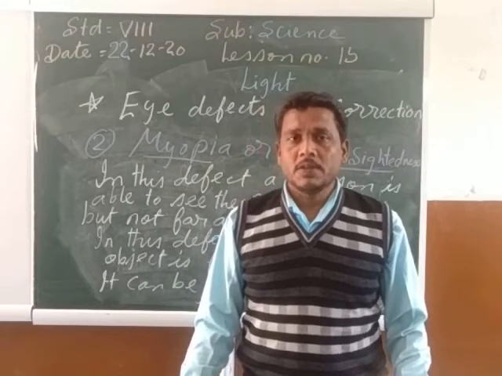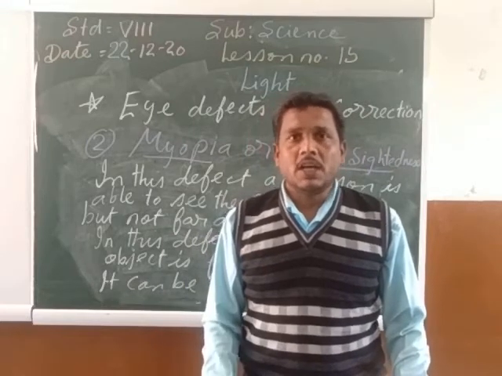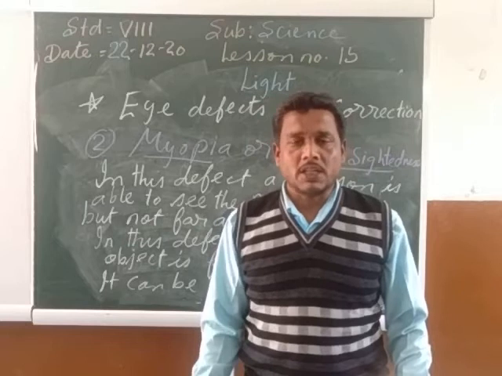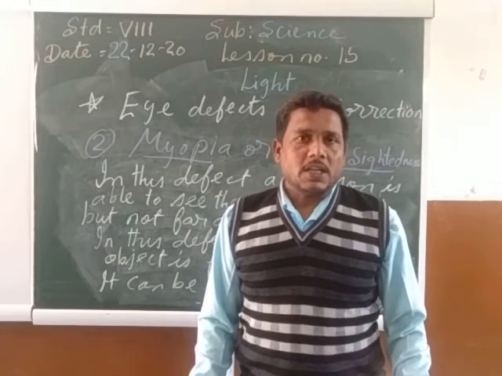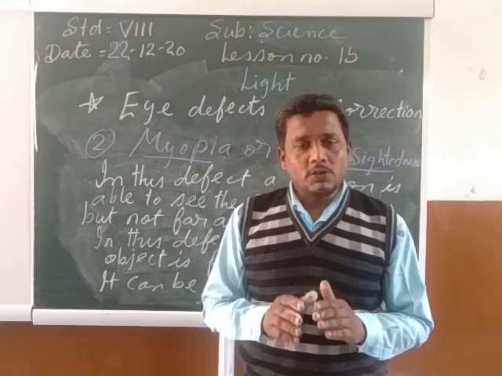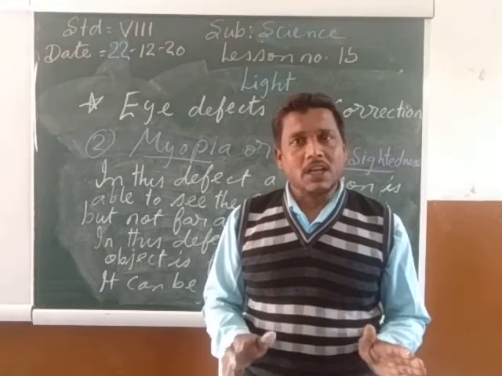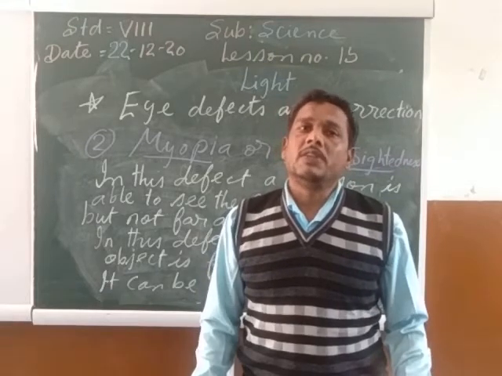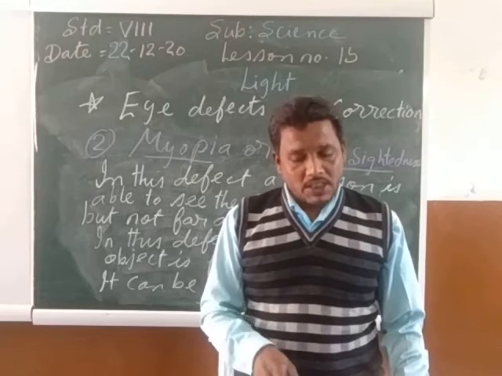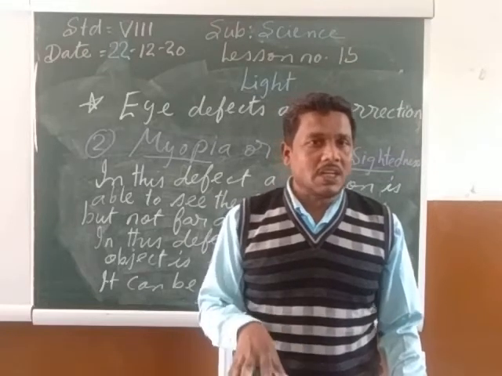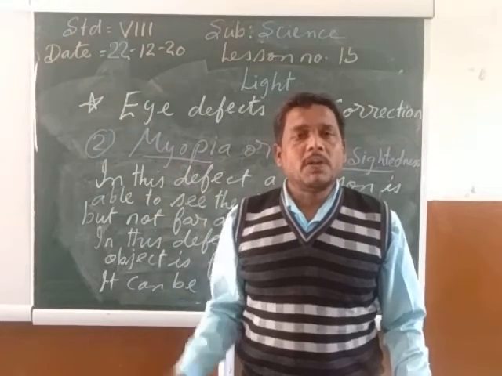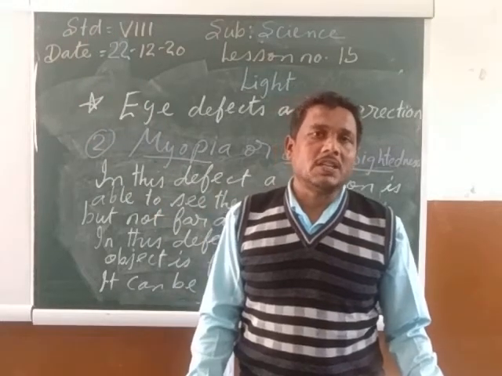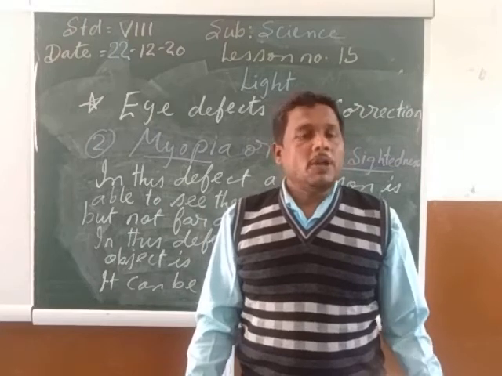Once again, the second type of defect in the eye is myopia or short-sightedness. In the case of myopia, a person is able to see the nearby things clearly, but he cannot see the far away things clearly. It means a person is able to see the nearby things very clearly, but he cannot see the things which are very far away. Such type of defect in the eye is called short-sightedness or myopia.